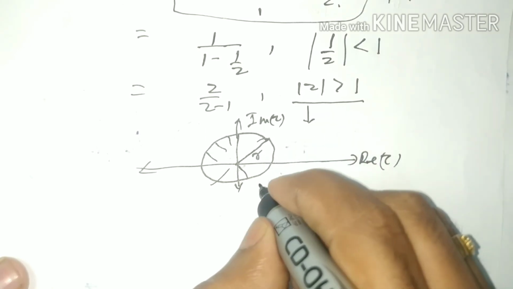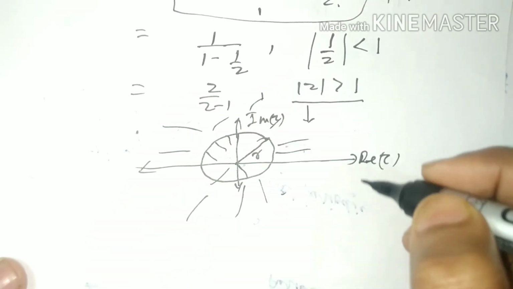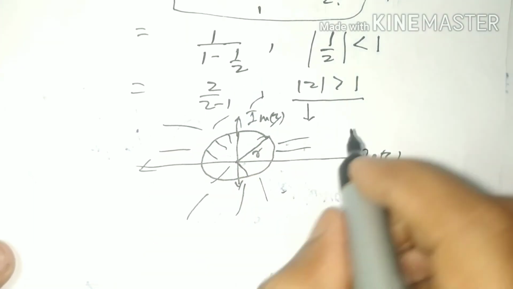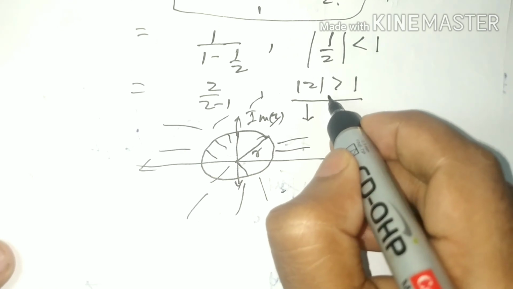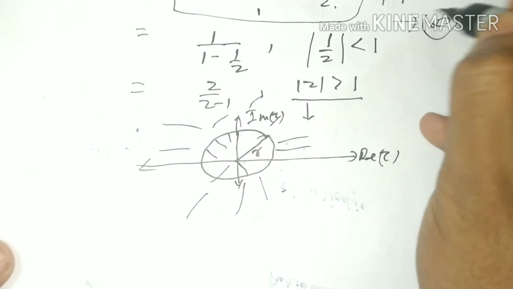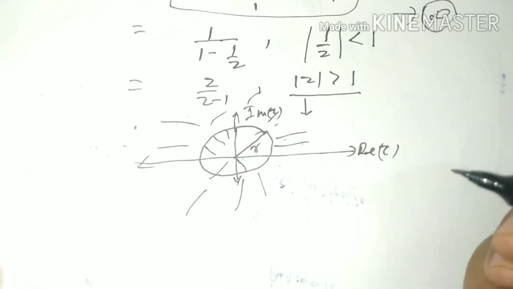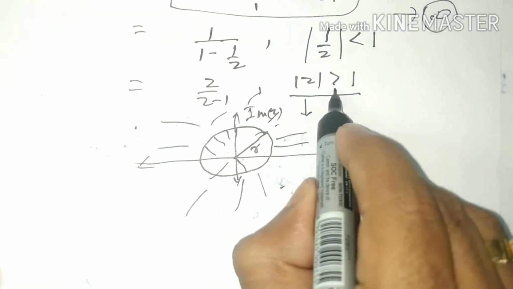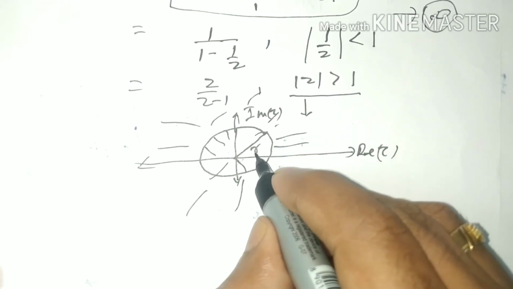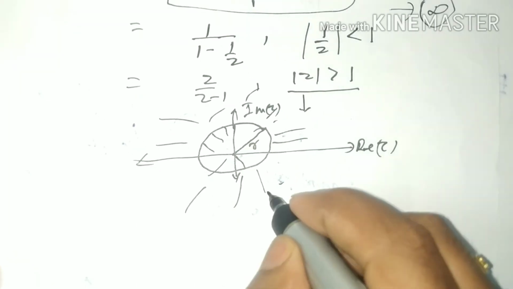So this region will be the region of convergence where Z transform gives a finite value. If this condition is not followed, then that summation gives the value infinity. So that is the condition for the existence of Z transform: modulus of z should be greater than 1, that is, the radius of that circle will be greater than 1. This is the region of convergence.